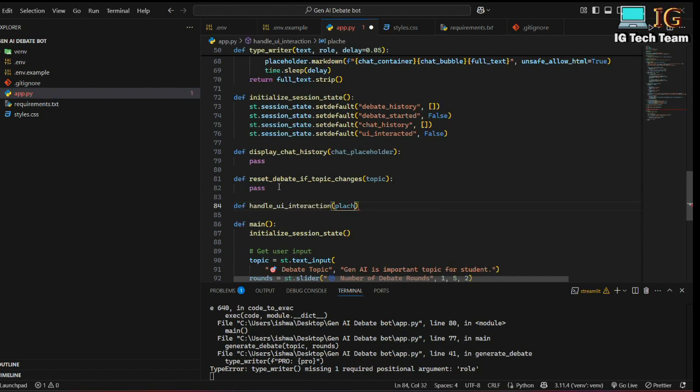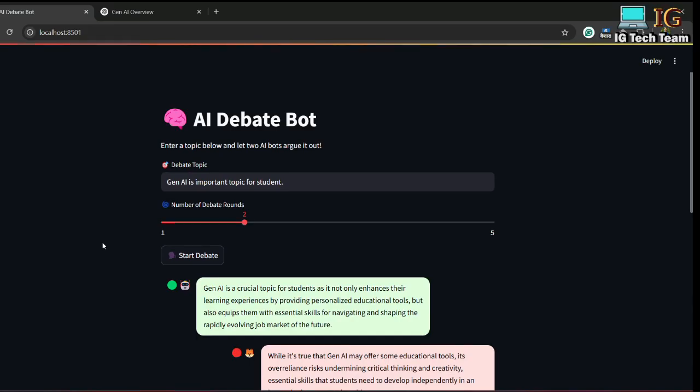Also here I will be passing placeholder. Okay, what I am doing is this is my complete project, so I'll be explaining from here.